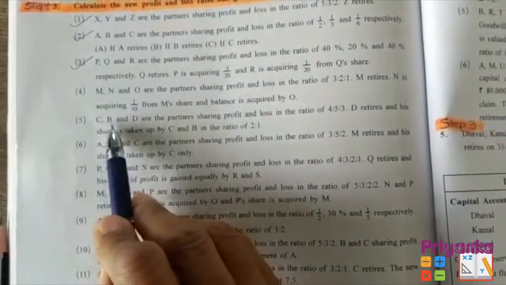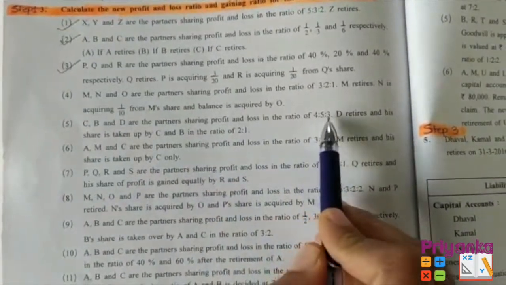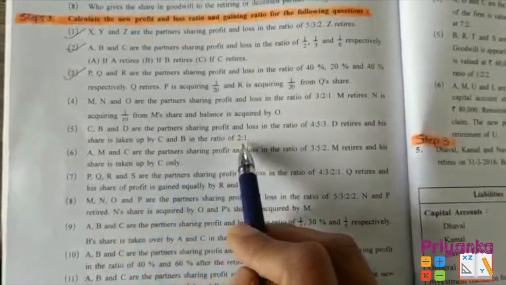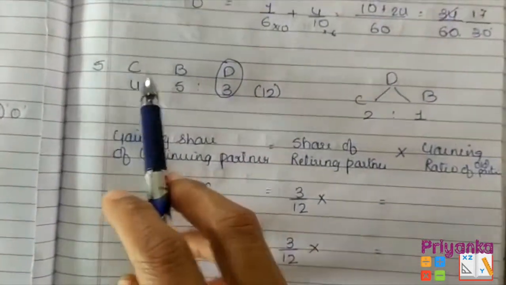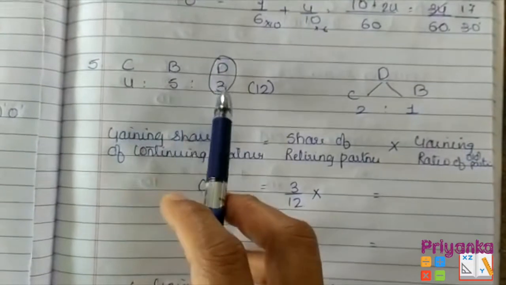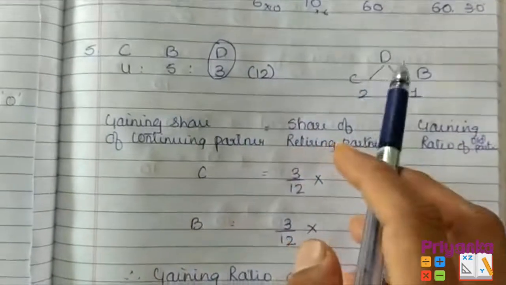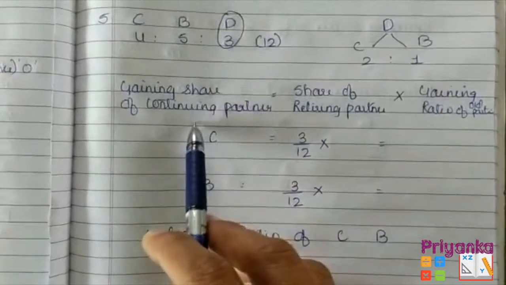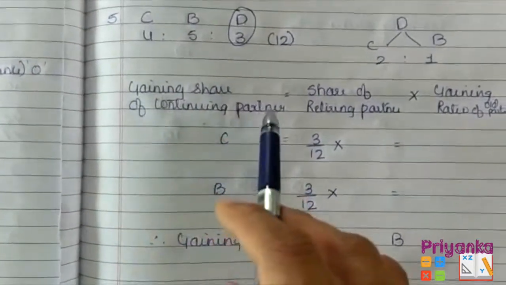Moving to the next question 5, where we can see C, B and D are the partners sharing profit and loss in the ratio 4:5:3, where D is retiring and his share is taken by C and B in the ratio of 2:1. Here is all the information I wrote from question number 5, where C, B, D are the partners with their ratio 4:5:3. Here D is retiring and the total of 4 plus 5 plus 3 is 12. Now from D, C and B are acquiring in the ratio 3:1. Now here I am introducing the third formula, that is the gaining share of the continuing partner, meaning the continuing partner of the firm.